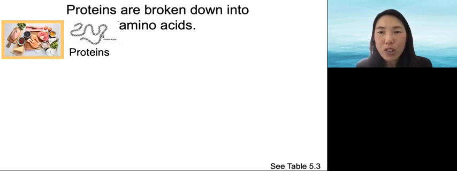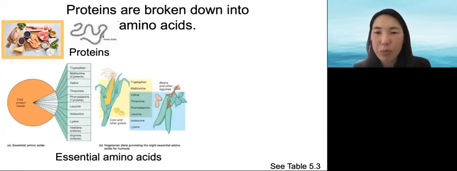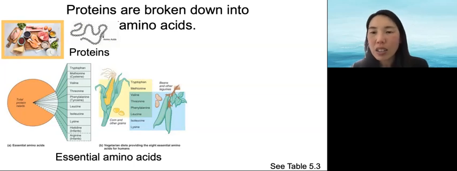So here is your protein, which is a long chain of amino acids. The first thing that happens to the protein that you eat in the food is that they are broken down into individual amino acids. Essential amino acids are those that our body cannot synthesize. Instead, these must be consumed in our diet.